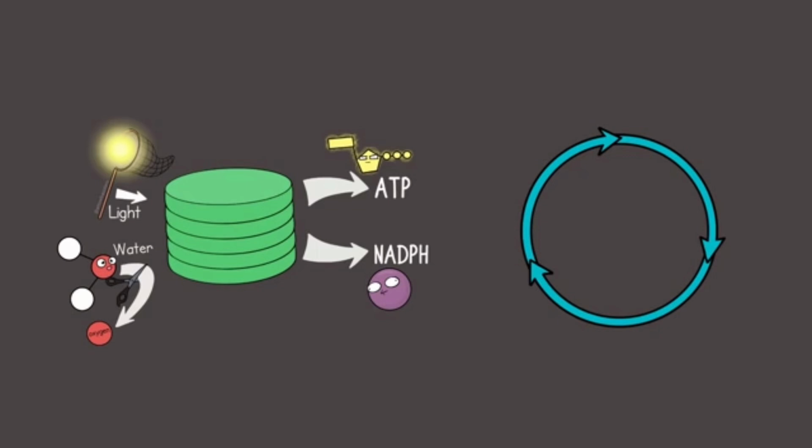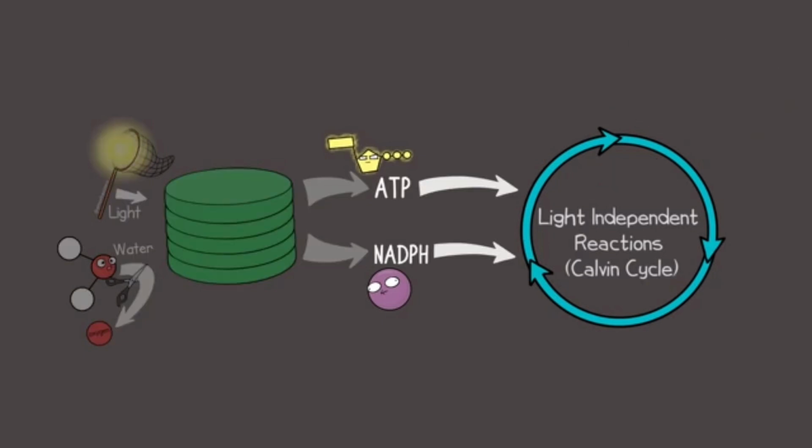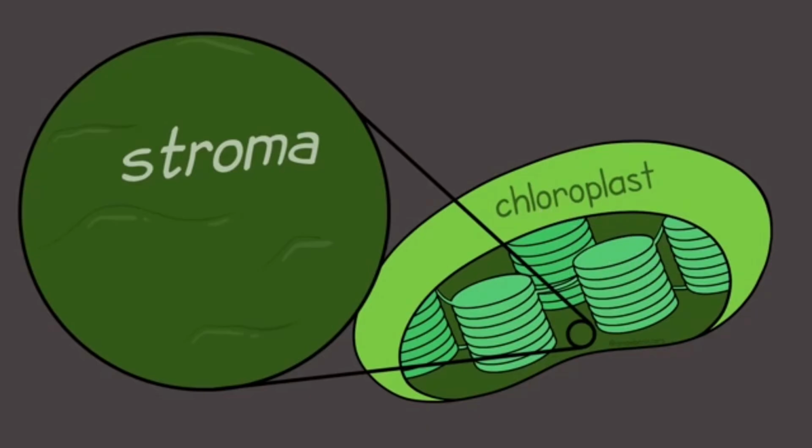Both the ATP and the NADPH will be needed for the next process, the light-independent reactions, also known as the Calvin cycle or dark reaction. The name is a bit misleading. While yes, the process isn't directly capturing light, it doesn't require darkness either, and again, it will need items from the light-dependent reactions, like the ATP and NADPH. The light-independent reactions still happen in the chloroplast, but specifically, the light-independent reactions happen in the stroma. The stroma is a fluid outside of the thylakoids.